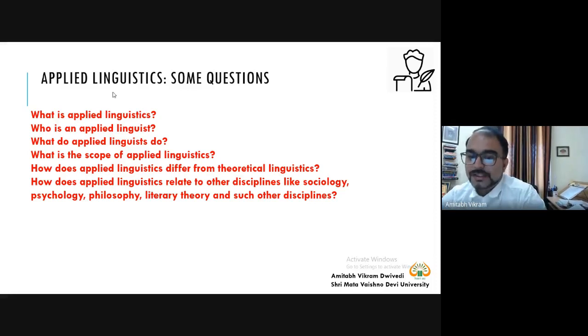Similarly, let's say we have literary theory. Now in literary theory, we have the concept of structuralism, and this concept of structuralism is provided by Ferdinand de Saussure. So you can consider Ferdinand de Saussure as the founder of structuralism. We have studied that Saussure talks about the sign, the signifier, and the signified.